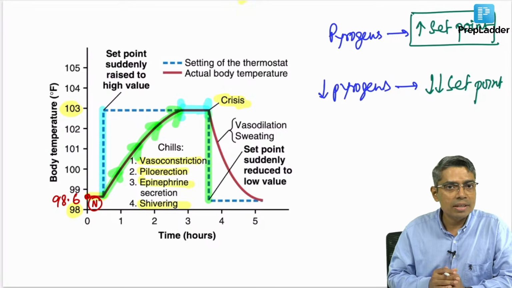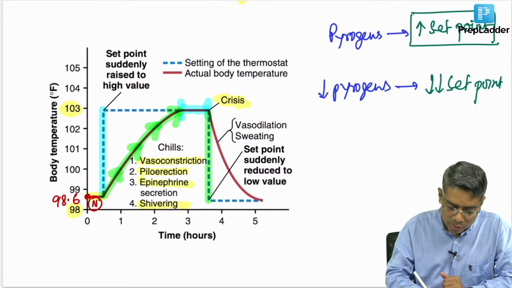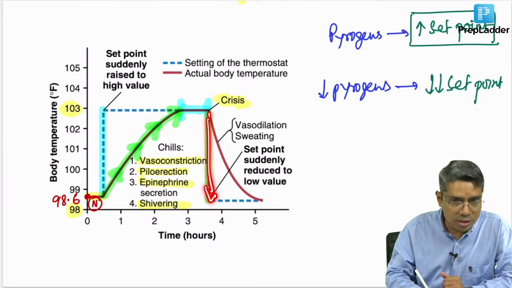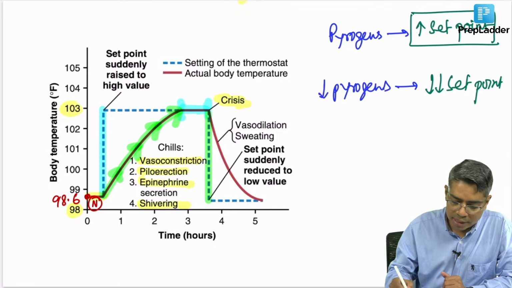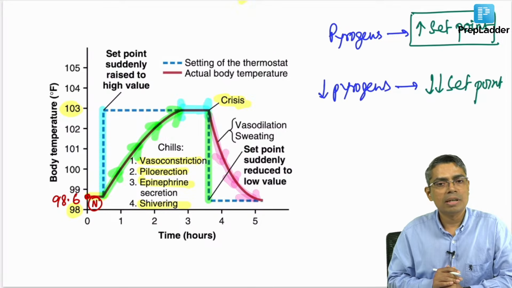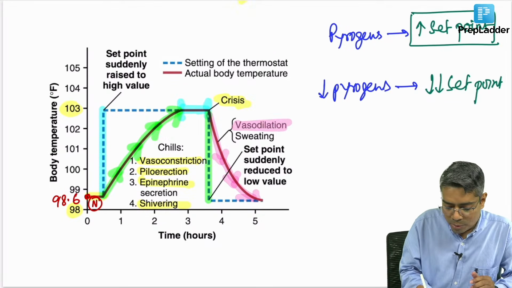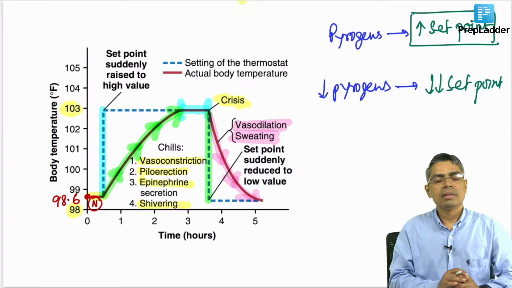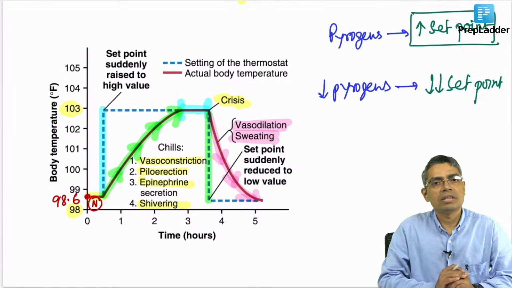Now, what does the body have to do? The body has to come down to this set point. So, now the body temperature has to decrease to the set point level, but the body temperature decrement again will follow a slow curve. That is why you can find here that the body temperature is decreasing, but it is a gradual decrease in body temperature. And how will the body temperature decrease? By losing the heat from the body. How are you going to lose the heat from the body? By vasodilation, by sweating. Getting my point? So, this is the explanation of this curve.